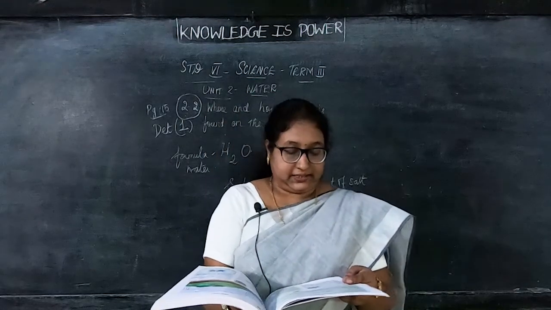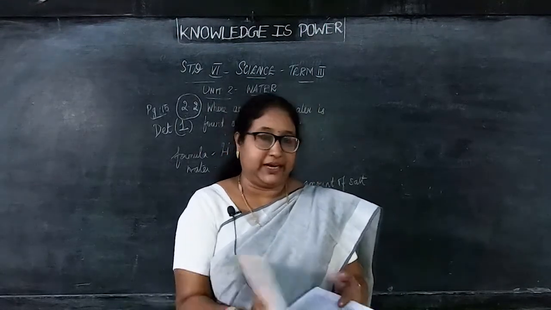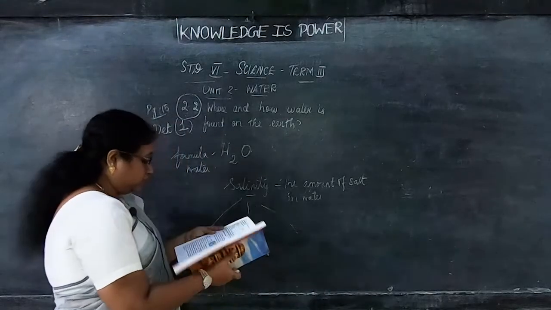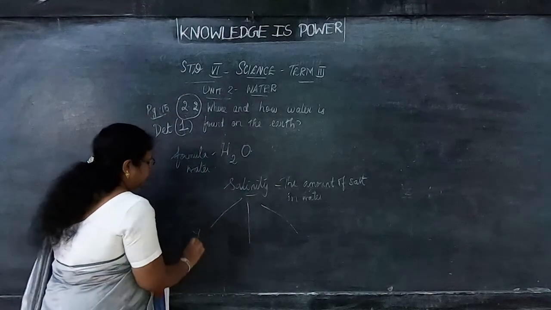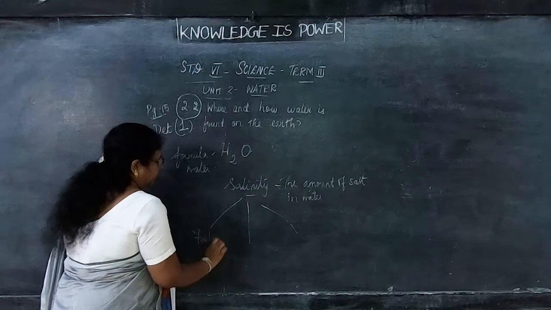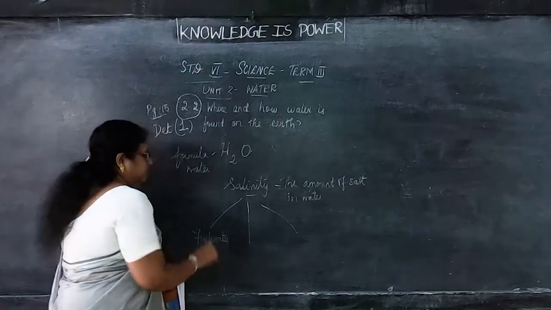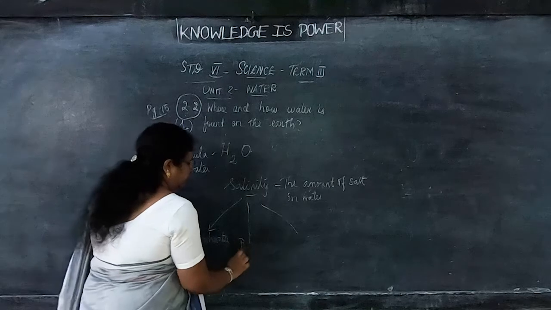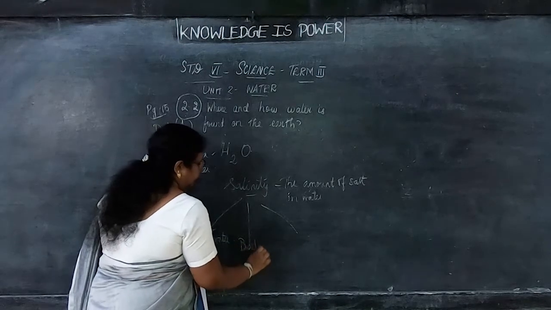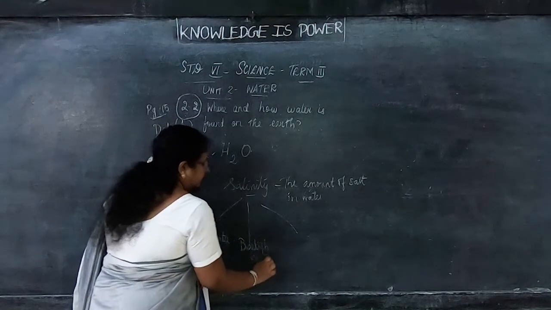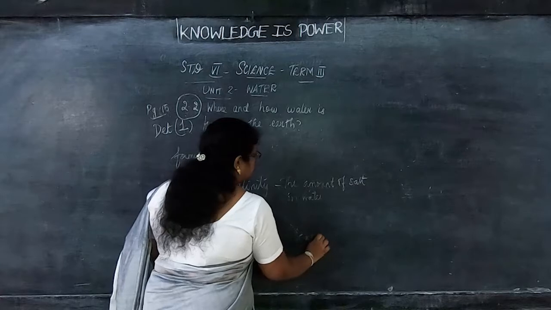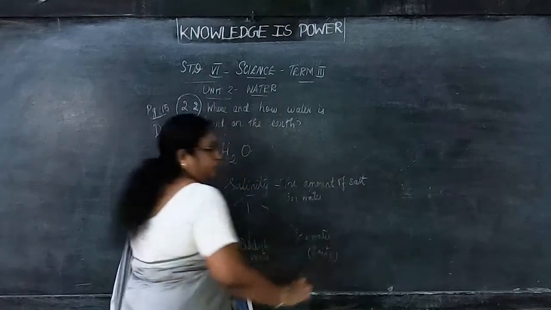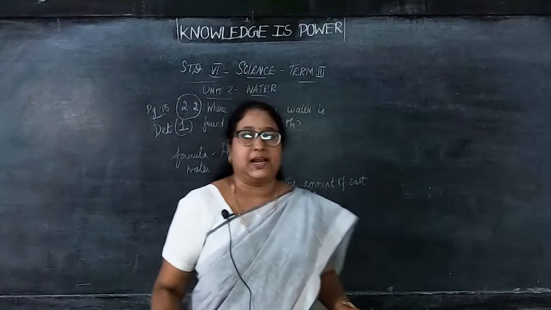Based on its salinity, water is classified into three main categories. What are those? Fresh water. Fresh water na நம்ம நல்லா தண்ணி குடிக்கிறோம் இல்லையா, that is fresh water. Next is brackish water, and next is sea water. Sea water is salty, that is salinity, okay.